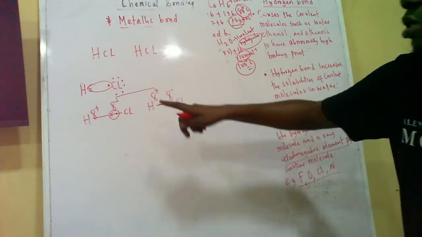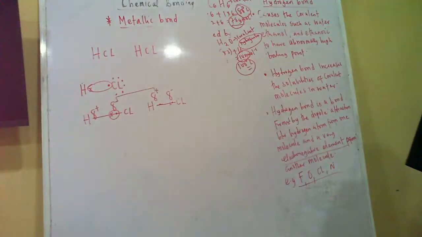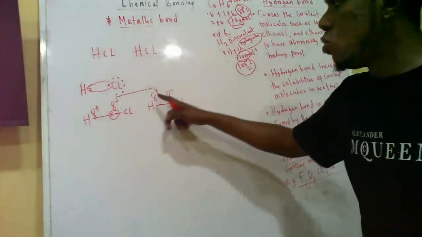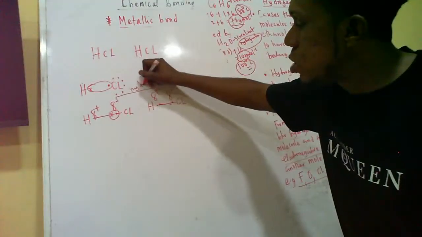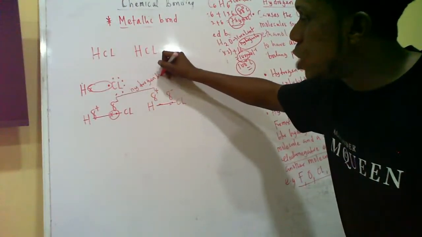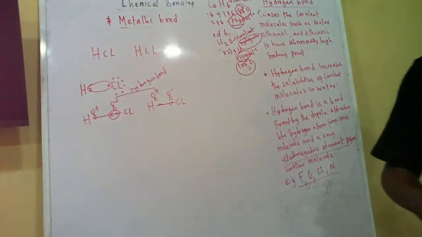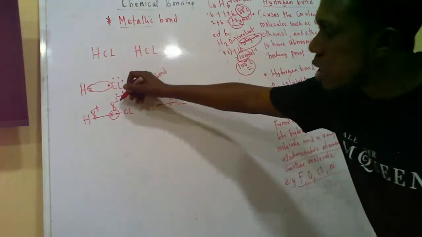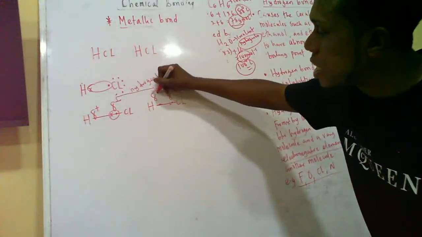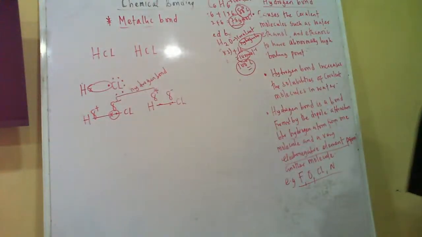Di means two: positive and negative poles from two molecules. Negative from this molecule, positive from this molecule, we now form the hydrogen bond. Hydrogen bond exists when hydrogen is sharing electrons with very electronegative elements. So there's a minus here and a plus here. According to physics, unlike charges attract.